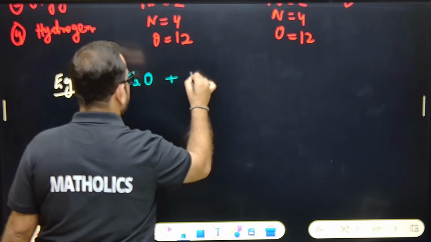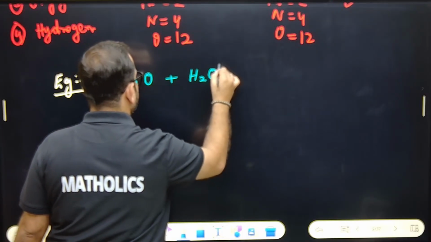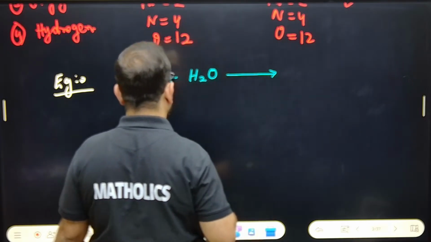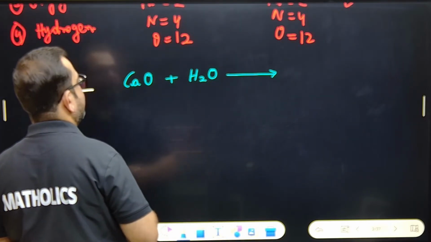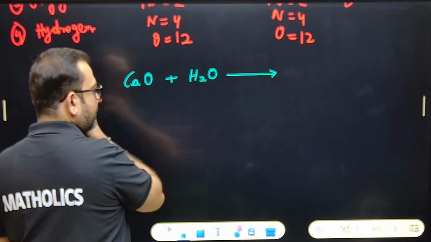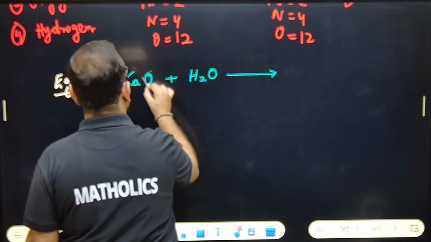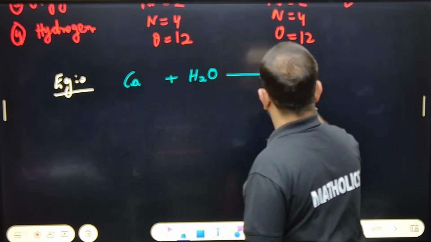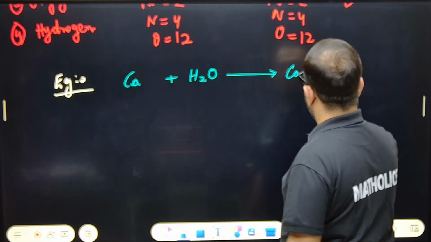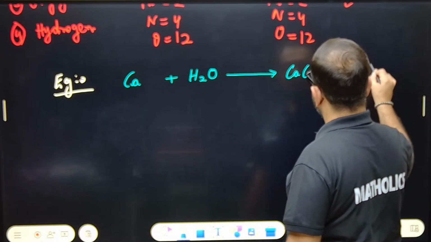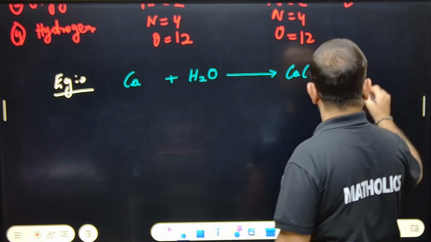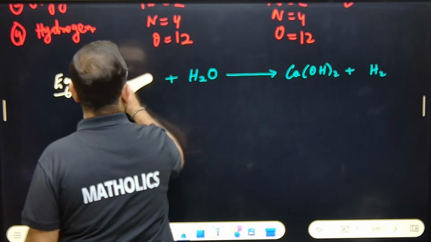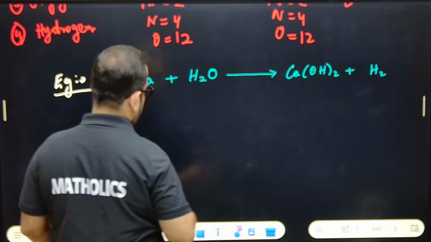Ca plus H2O gives Ca(OH)2 plus H2. This is a very famous reaction for calcium and water.